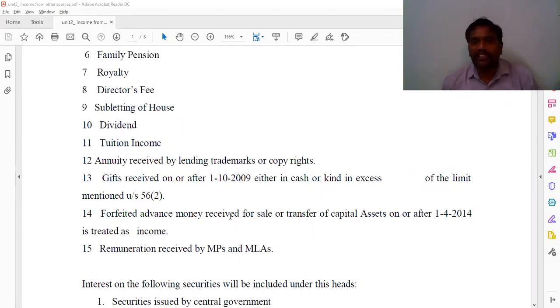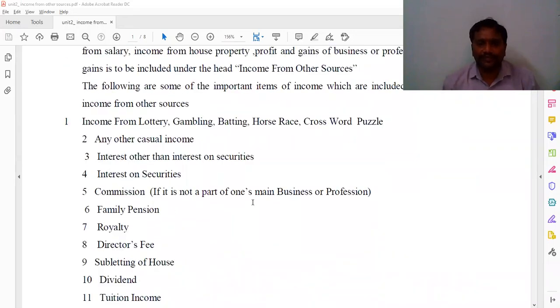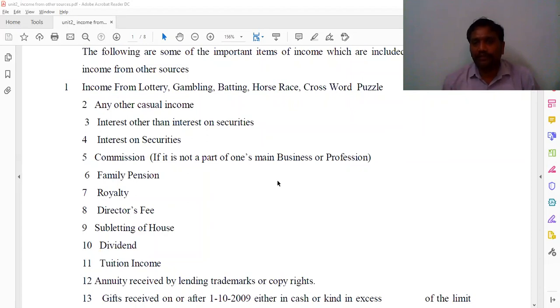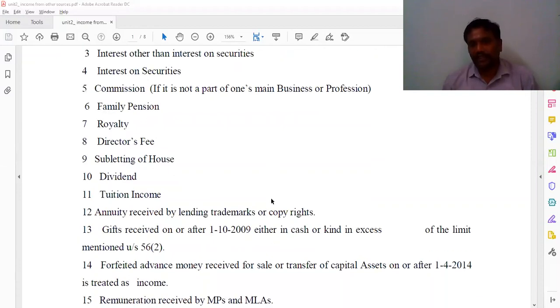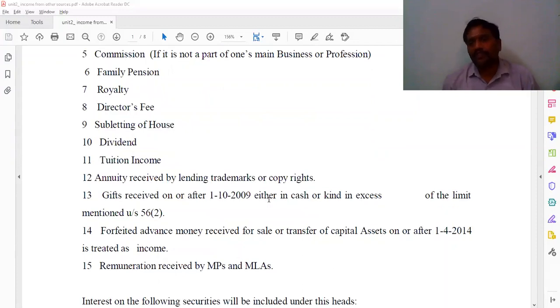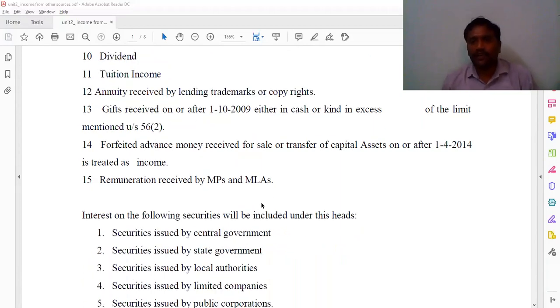So these people, what incomes are they receiving? Such incomes we are calling income from other sources. Once again, listen here. Income from lotteries, gambling houses, betting sources, crossword puzzles, and any other casual incomes like participating in TV shows, game shows, etc. And interest on other than securities, interest on securities, family pension, commission, royalties, director fees, subletting house, dividends, tuition fees, and any income received from lending by the trademark and copyrights. Here, gifts received. Sometimes they give their machineries or plants and buildings to someone for rent, and they receive some income, and some expenses we are going to deduct, as we discussed earlier in part 2. Such incomes we are calling income from other sources.